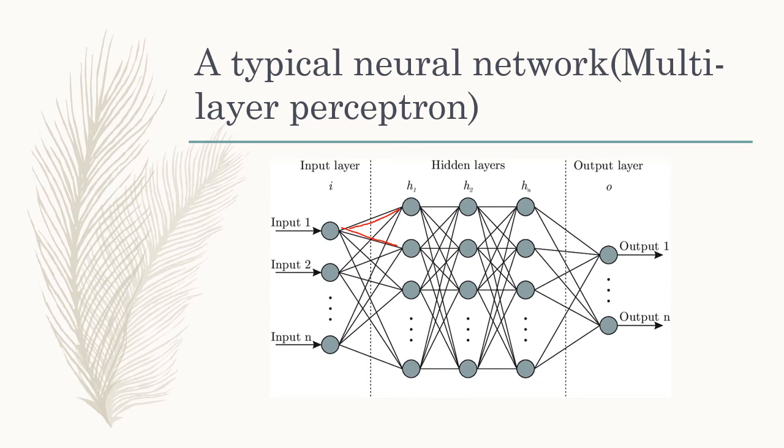By these weights the outputs of this network are calculated, and the desired output and the network-provided output are subtracted, and the error comes. To minimize this error, we change the weights again. So this is a typical neural network, called a multi-layer perceptron.